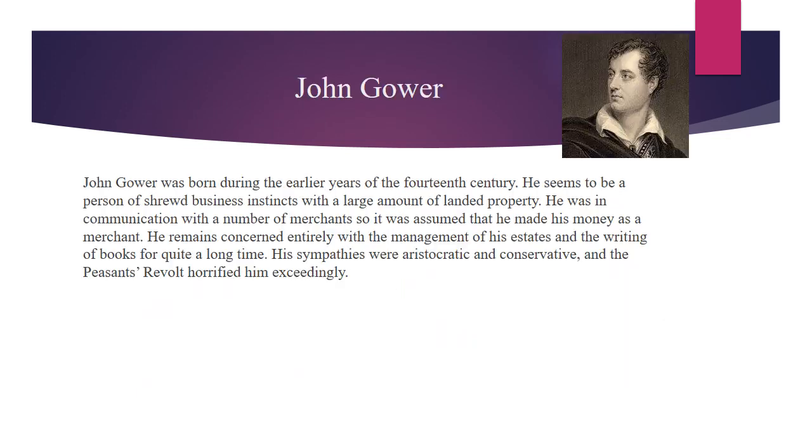The third important medieval poet is John Gower. He was born during the earlier years of the 14th century, and he seems to be a person of shrewd business instincts with a large amount of landed property. He was a landowner, so a wealthy person. He was in communication with a number of merchants, so it was assumed that he made his money as a merchant. क्योंकि उसके merchants के साथ different connections थे, so ये सोचा जाता था कि उसने